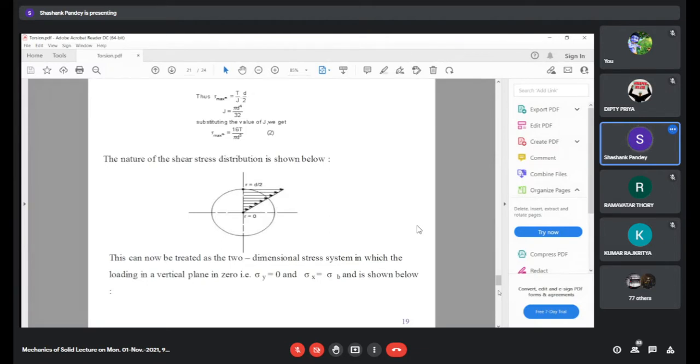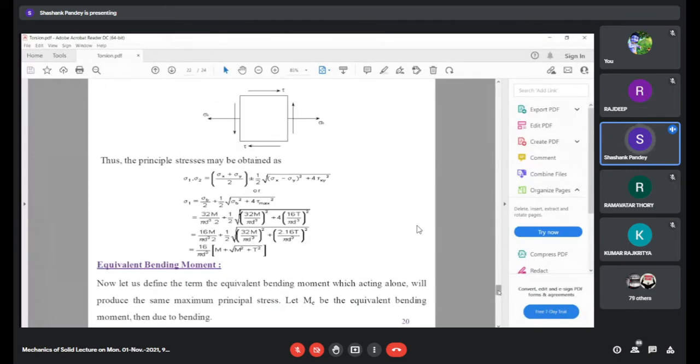Here we see that there are two stresses coming into our picture, that is bending stress and maximum shear stress. So we can draw an analogy to a two-dimensional state of stress where we have bending stress, represented by sigma b, and one because of pure shearing stress tau.